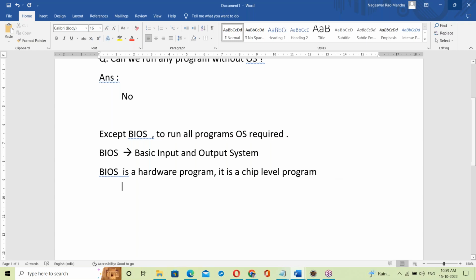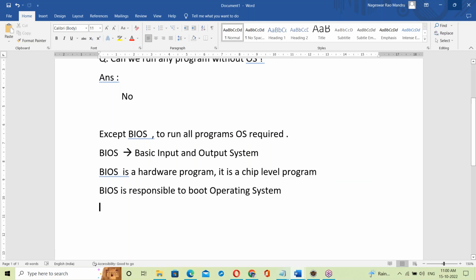So what's the responsibility of BIOS? What's the role of BIOS in the system? BIOS is responsible for booting the operating system. So what is booting?